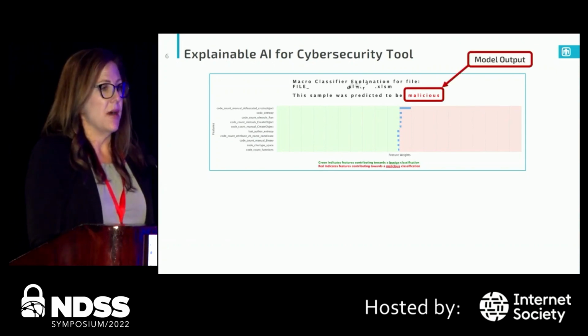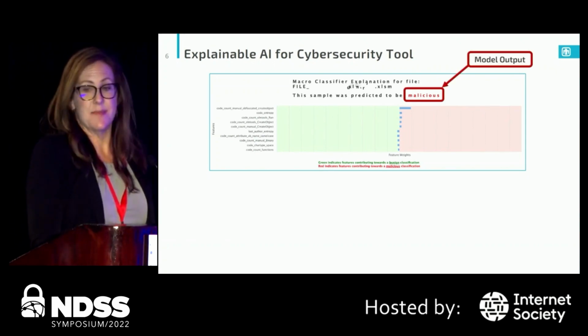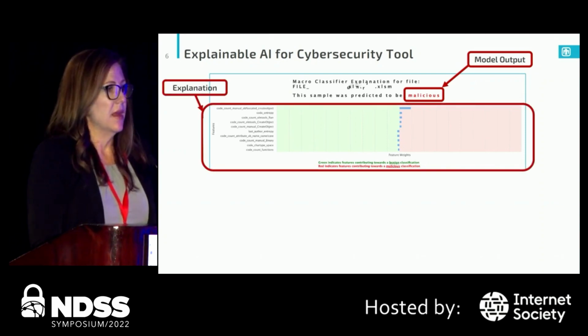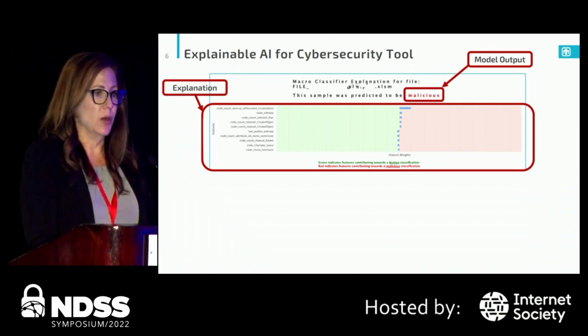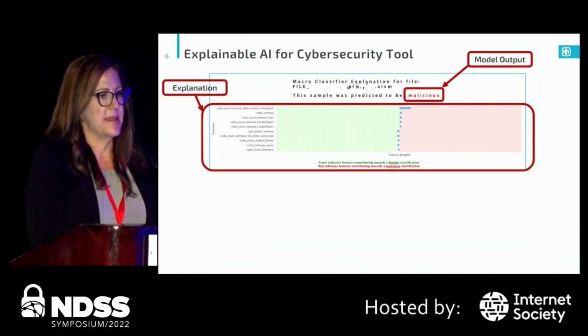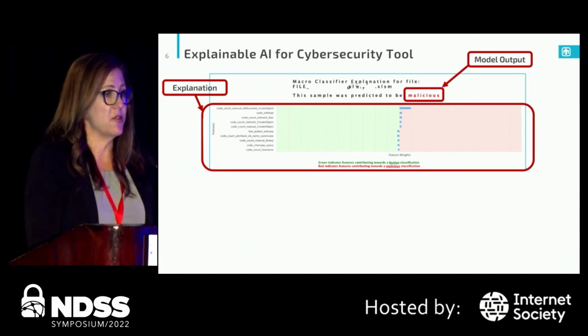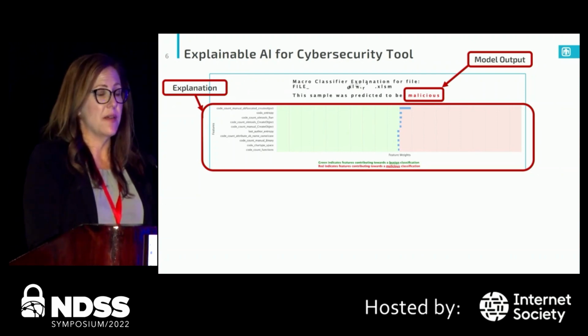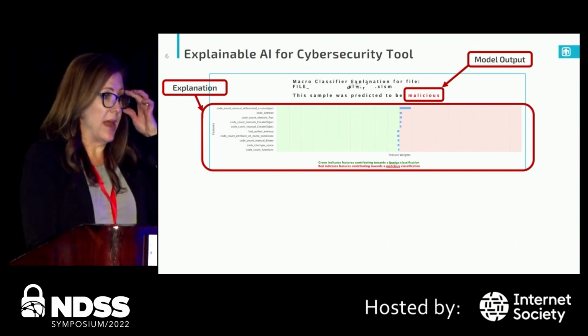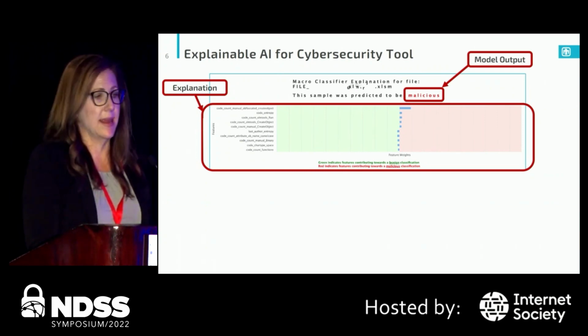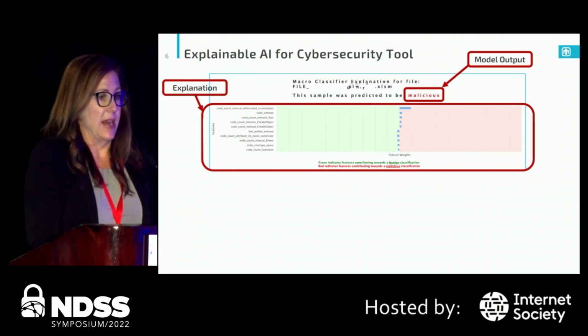Here, you can see that the model output for this instance is malicious. What was added during our experiment and what we refer to as our xAI tool was the explanation piece. In this image, this explanation visually presents the list of features on the left side and the weights of each feature in green or red. In this case, the weights of the features added up to weigh more towards a malicious conclusion, to the right, in the red area than the benign conclusion.